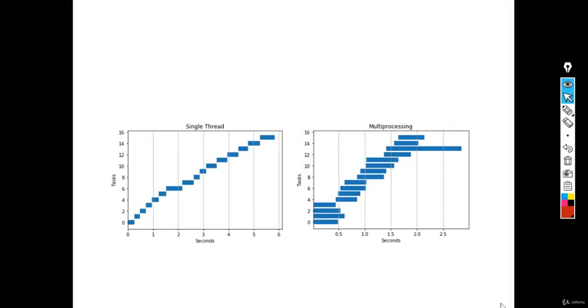Now let's talk about multiprocessing. When a very complex computation has to be executed, it is common to distribute these tasks over several processes.